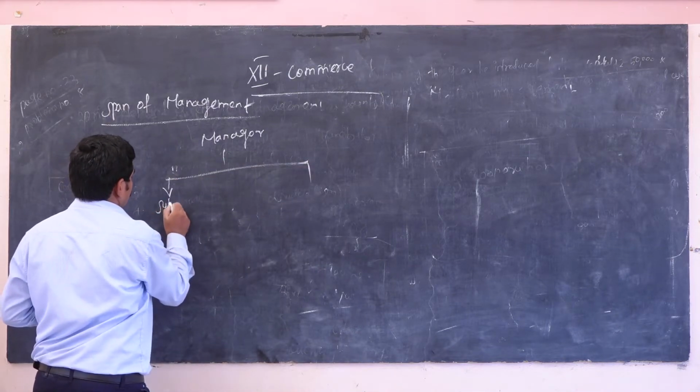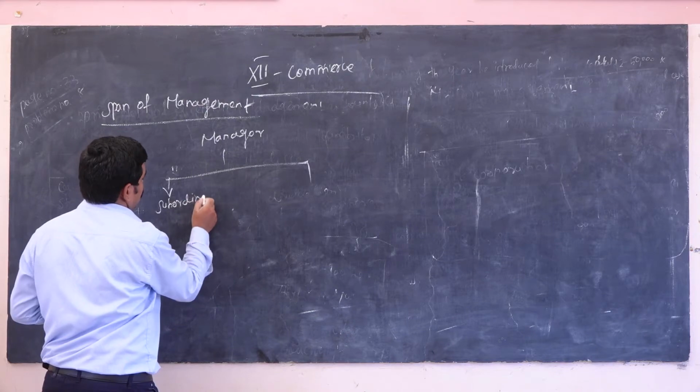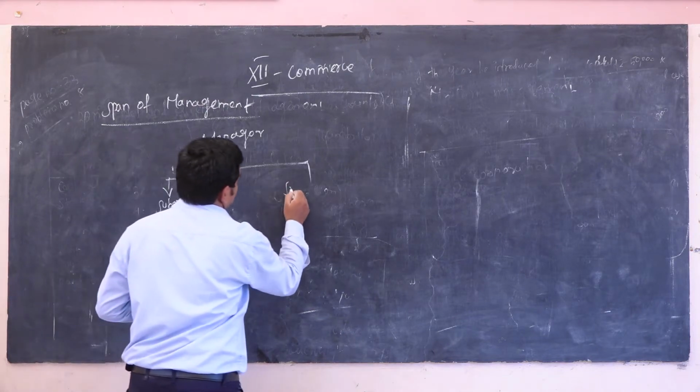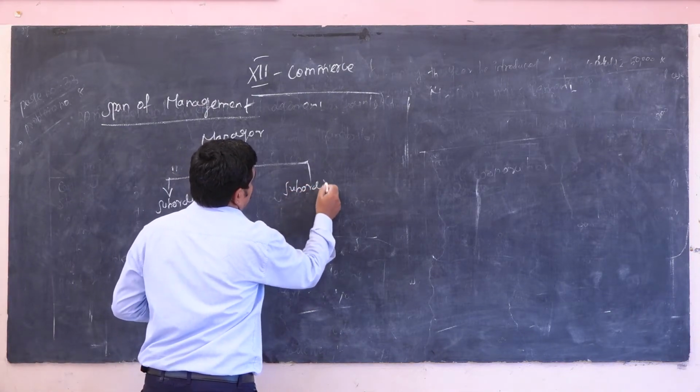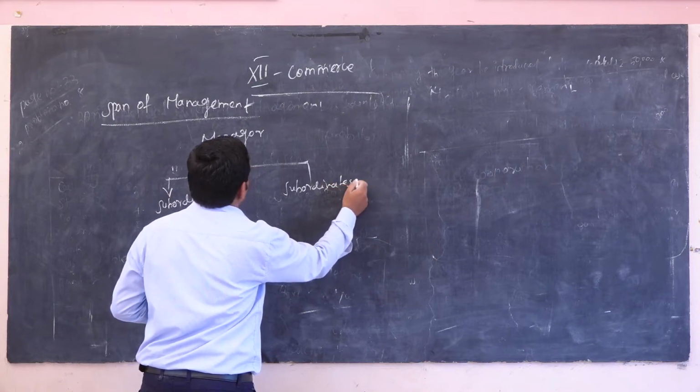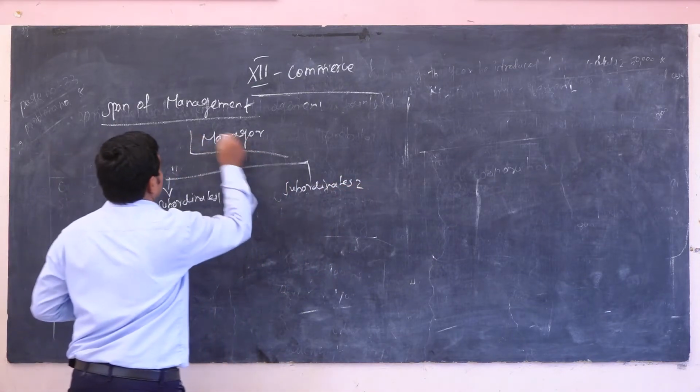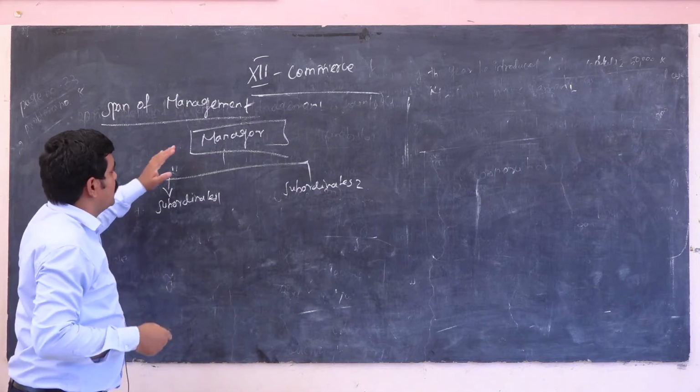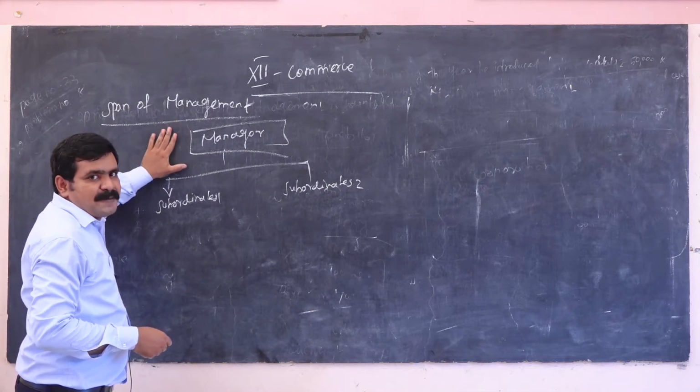Subordinates 1, then subordinates 2. That is a perfect manner for a manager. So the number of subordinates should be such that they can be managed in a perfect manner.